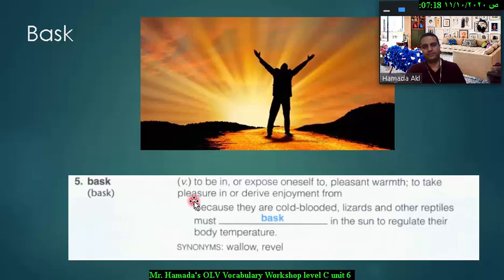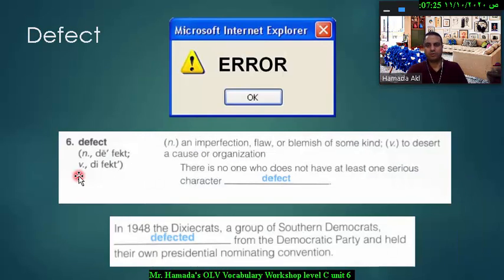The next word is defect or defect. So it has two pronunciations. If you use it as a noun, it means an imperfection or flaw or blemish of some kind. And if you use it as a verb, it means to desert a cause or organization. As a noun, it means an imperfection or a deficiency or a flaw. For example, most of the devices have defects, means they have a missing feature.